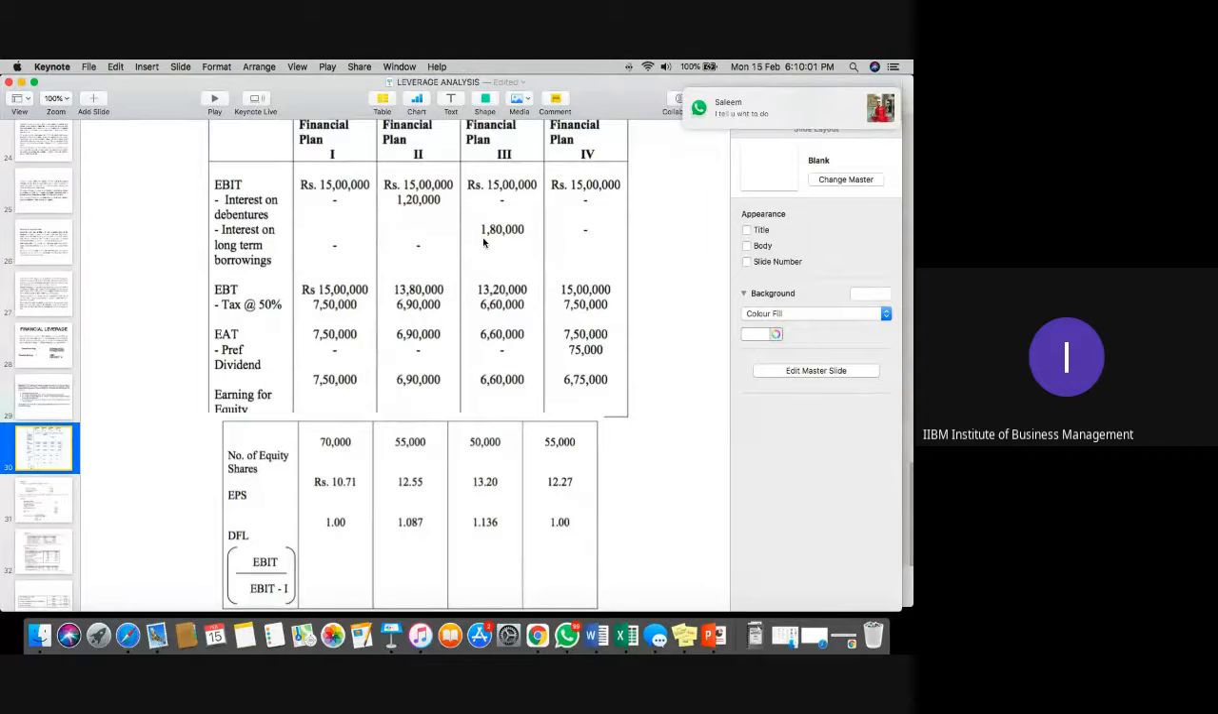Comparatively, for this 1.2 lakh, DFL is 1.087. And you can see there is no interest obligation in the other options. So how can we interpret this particular result when it comes to DFL calculation? Clear, everyone?